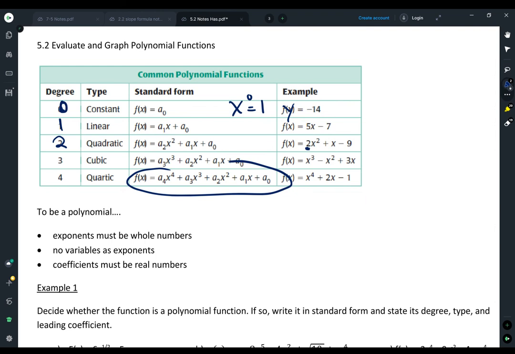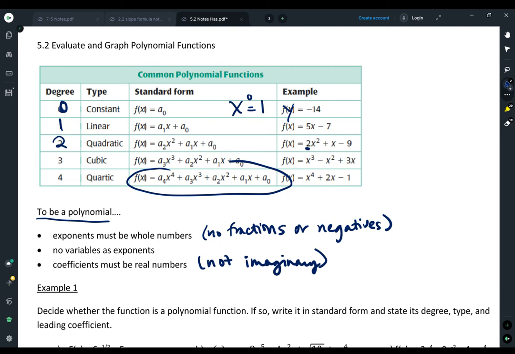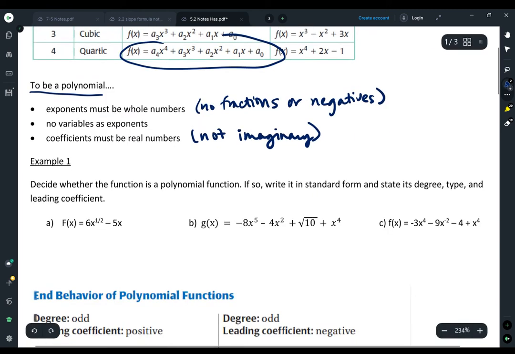So in order to be polynomials, exponents must be whole numbers. So no fractions or negatives. No variables as exponents. That means you can't have like x raised to the y power. It has to be a 2 or a 3 or a 5, some kind of whole number. And the coefficients must be real numbers, and that means not imaginary. So that is how we help identify a polynomial. Some of the things we look for. So basically, it's x's and numbers being multiplied, and then you've got strings of plus and minus in between all those terms.